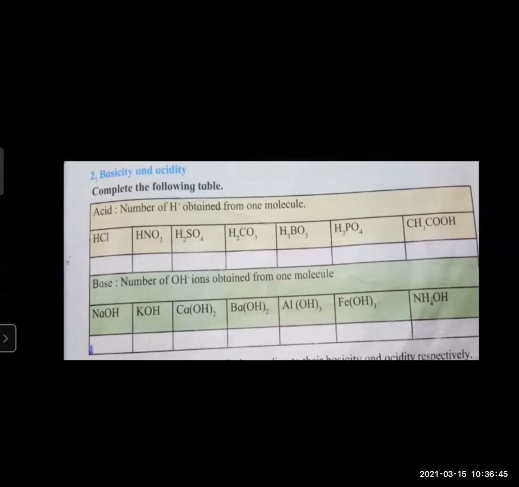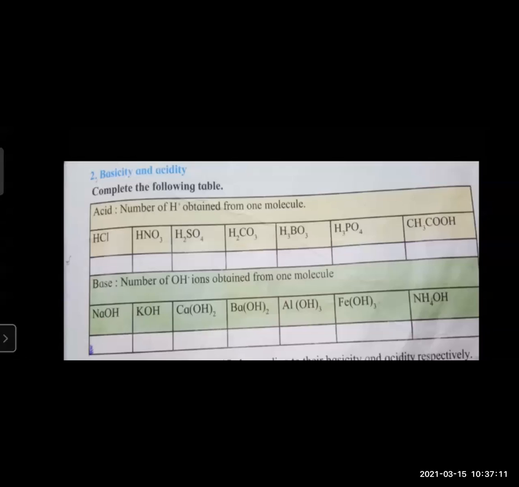If we take HCl, hydrochloric acid, how many H plus cations will we get? We'll get only one. In HNO3 also we'll get one. In H2SO4 we'll get two. H2CO3 will get two. H2BO3 will get two. H3PO4 will get three only. And CH3COOH again three.